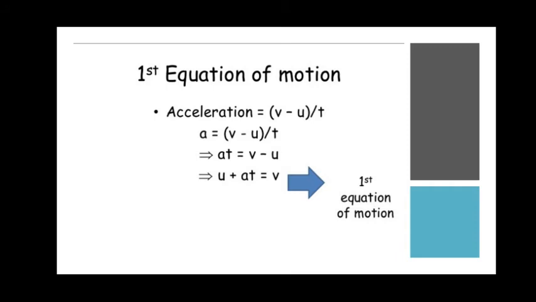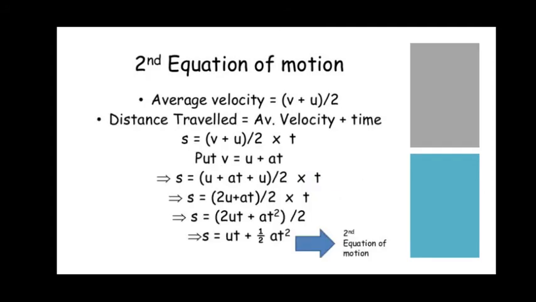So a equals (v minus u) by t. Cross multiply, bring the t to the left hand side. At equals v minus u, or you shuffle the terms: v equals u plus at. This is the first equation of motion, very important, where you have to use these formulas for solving the problems.